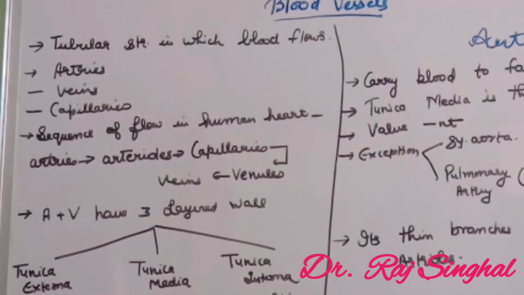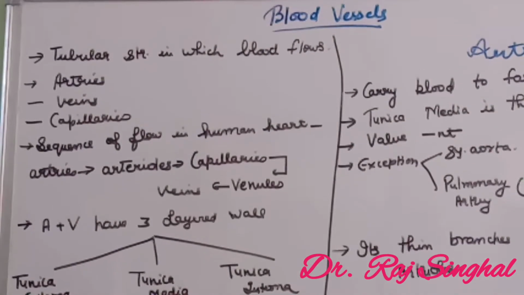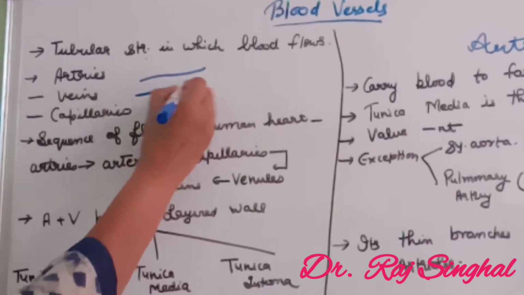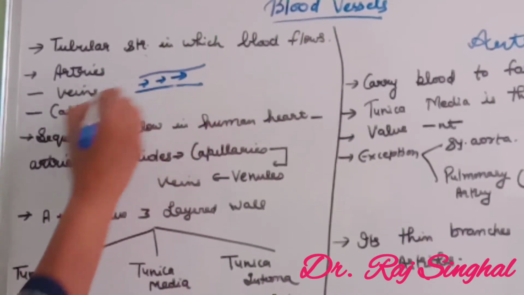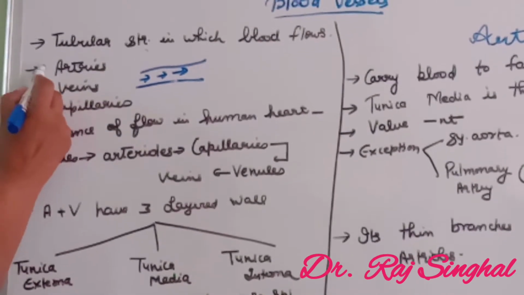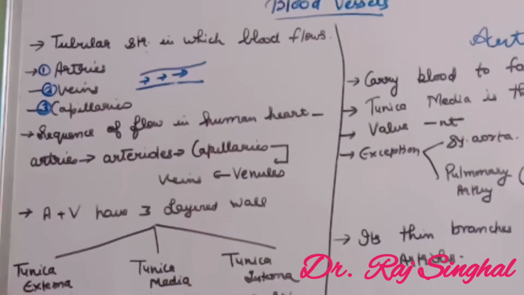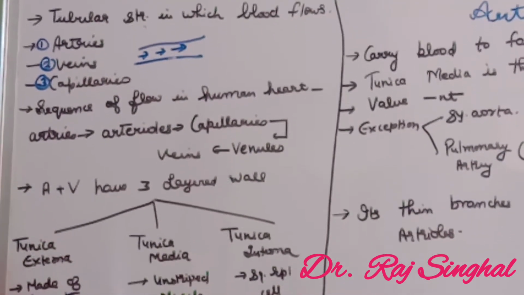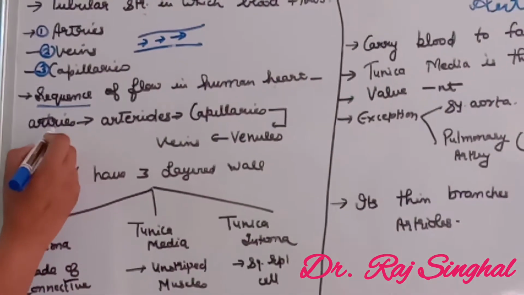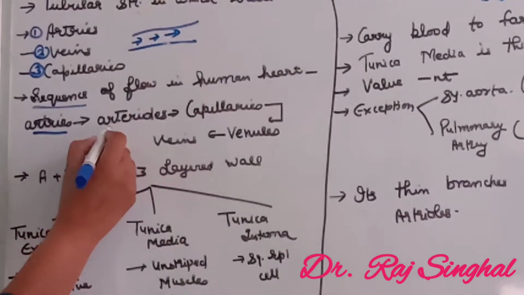In this section, we will study about blood vessels. Blood vessels are the tubular structures in which the blood flows. Three types of tubular structures are found in our body: arteries, veins and capillaries. The sequence of blood flow in the human heart and body includes arteries, then arterioles.